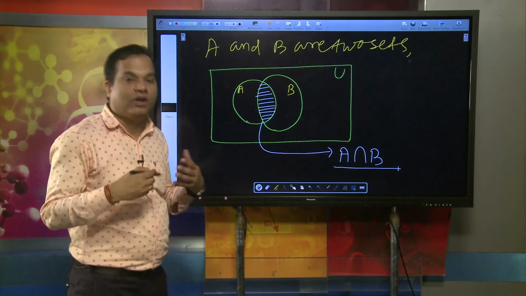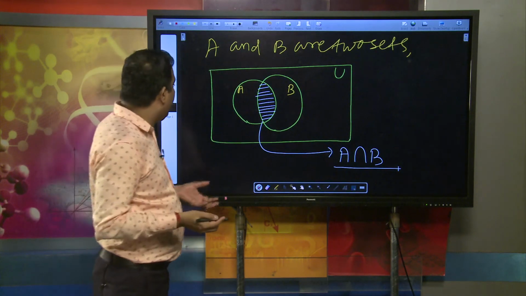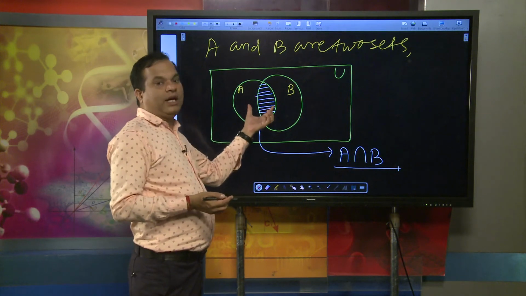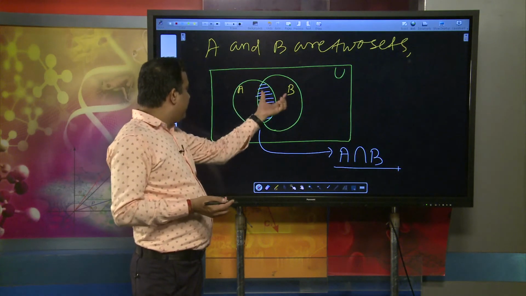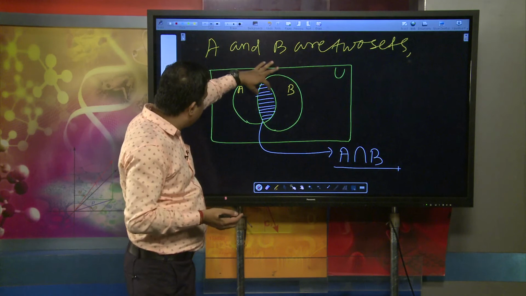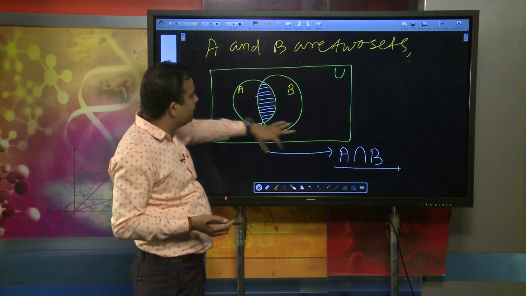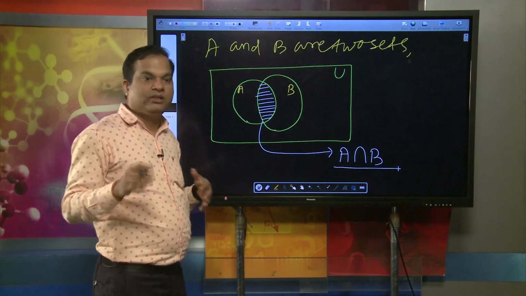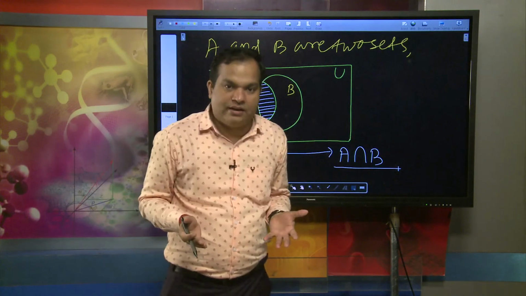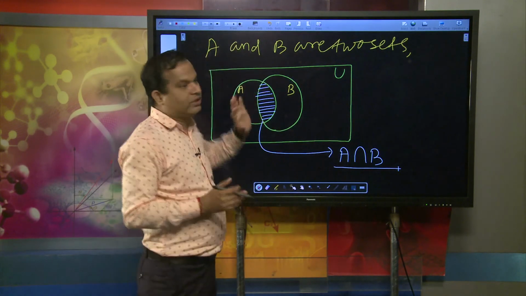So this plotted part is A intersection B. That means the common elements area is known as A intersection B.